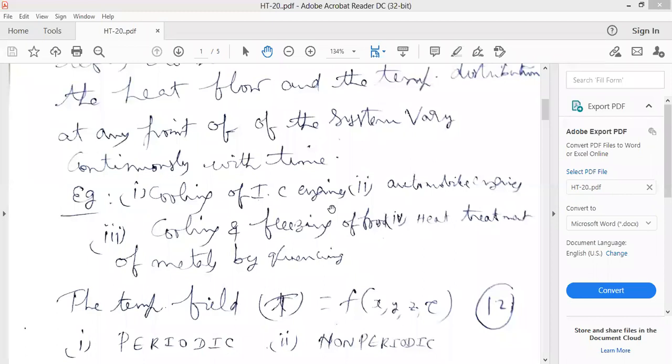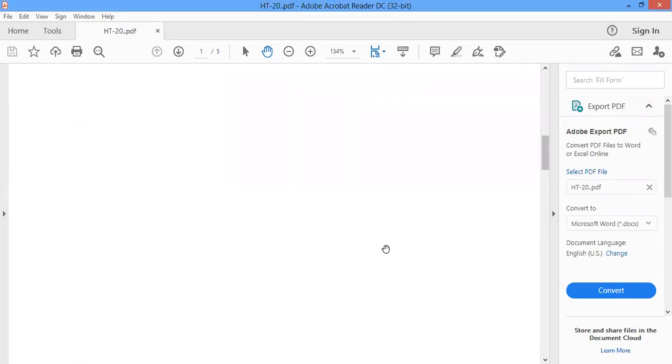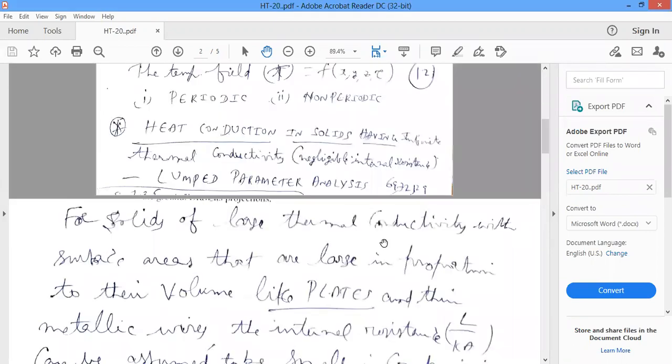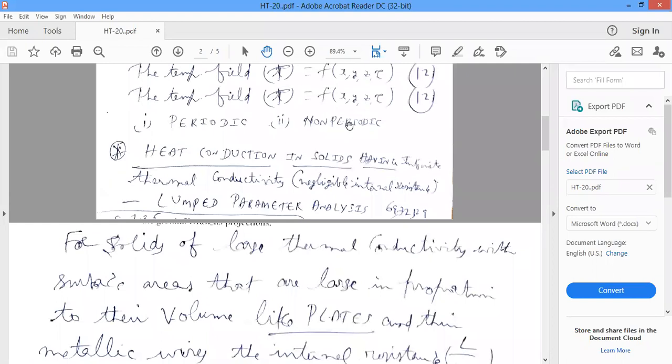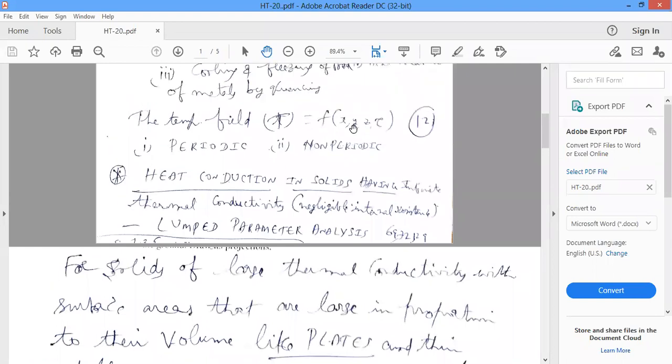Examples: cooling of IC engines and automobile engines, cooling and freezing of food in refrigerators, and heat treatment of metals by quenching. So what is the property here? The temperature of the system. Temperature field: temperature is a function of space coordinates x, y, z and time coordinate tau.